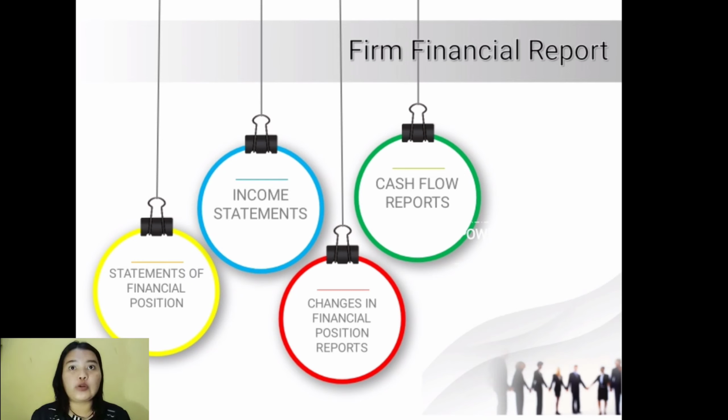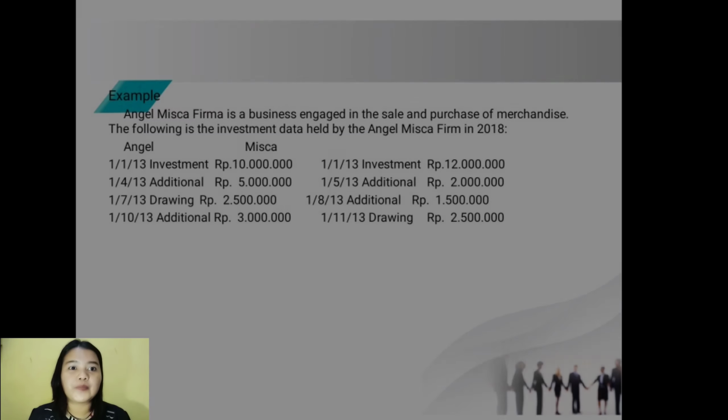In an individual company, capital will be seen in the name of an owner, while in a private company, the capital will be divided into shares and given the title share capital. If the limited liability company has a report on change in retained earnings, then the firm will have a report on change in capital.